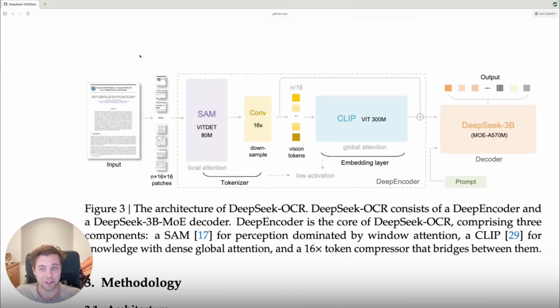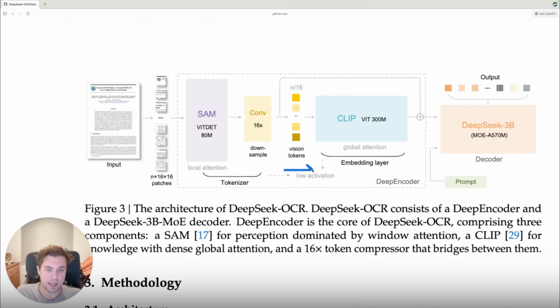So how does it work? Essentially, we have an image, right? This image contains text. And the text can be quite small, but we don't want it to be too small because otherwise we get introduced to noise and other issues. Then what happens is DeepSeek-OCR will chop that into 16 by 16 patches. And then it's passed to an 80 million parameter model called SAM, which is a tokenizer. And then it compresses it again.